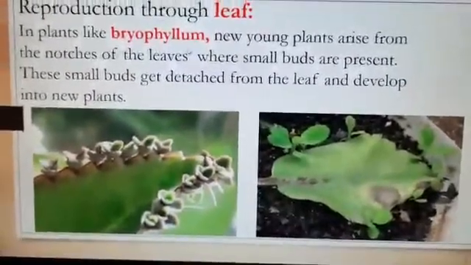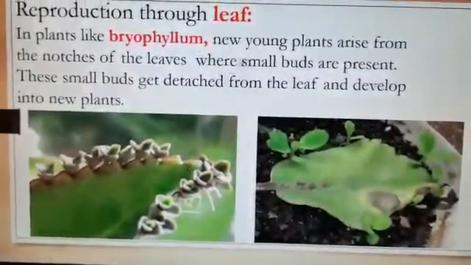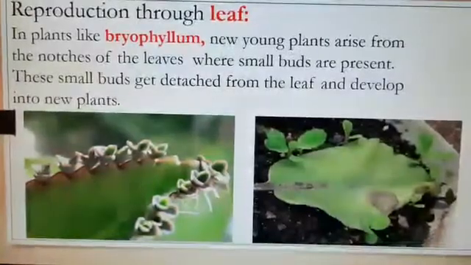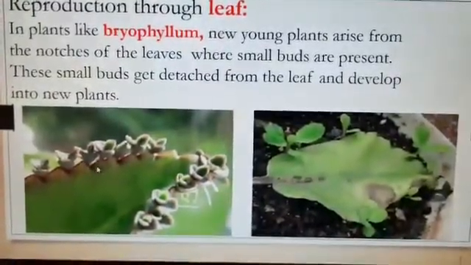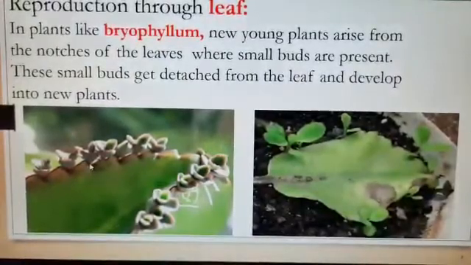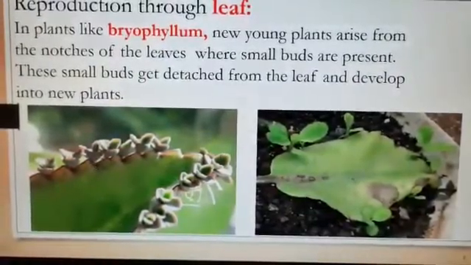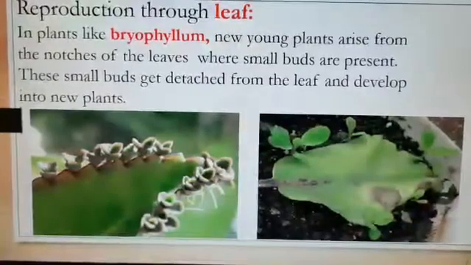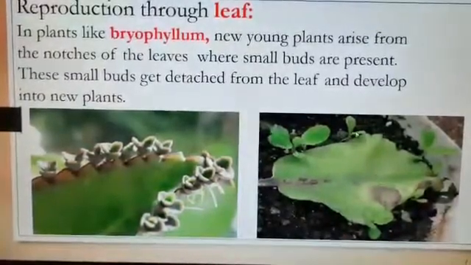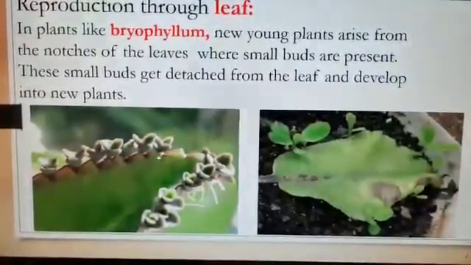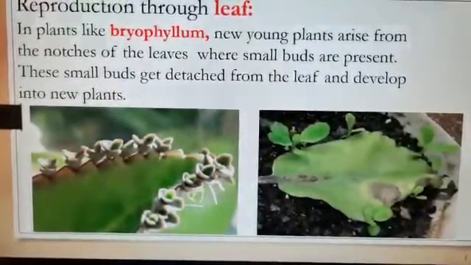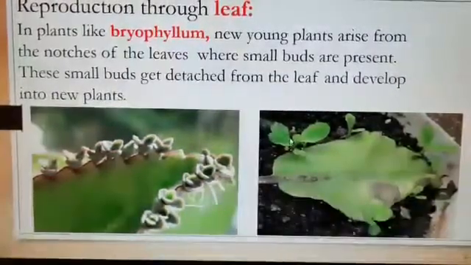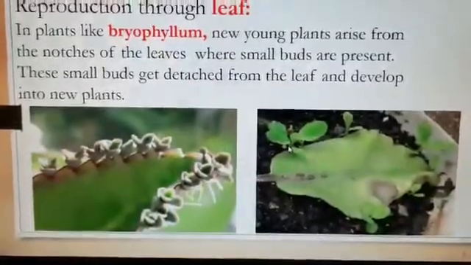Now, in plants like bryophyllum, new young plants arise from the notches of the leaves. Notches in the sense, at the edge we have a bud. So from the notches, a new plant arises. Clear, children? These small buds get detached from the leaf and develop into a new plant. Is it clear, children? Yes.